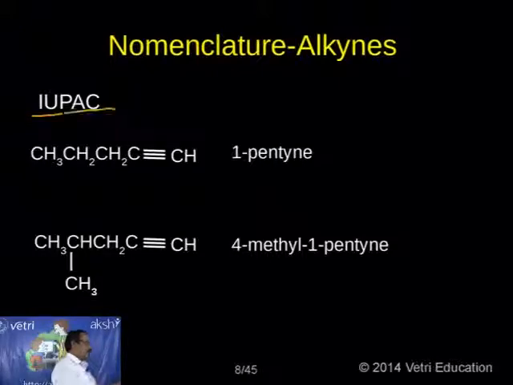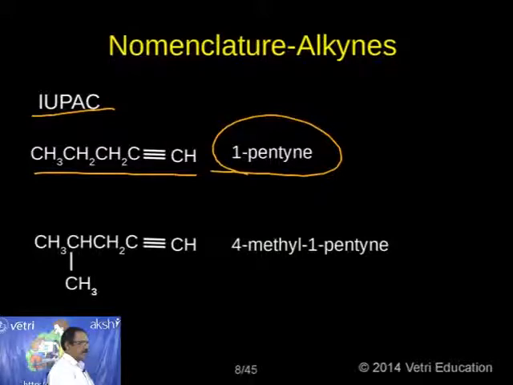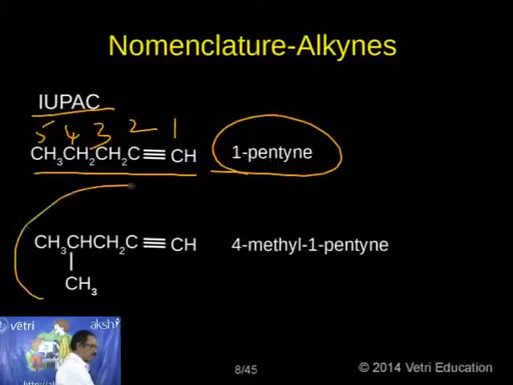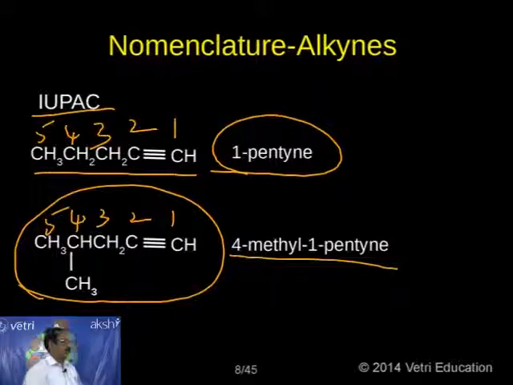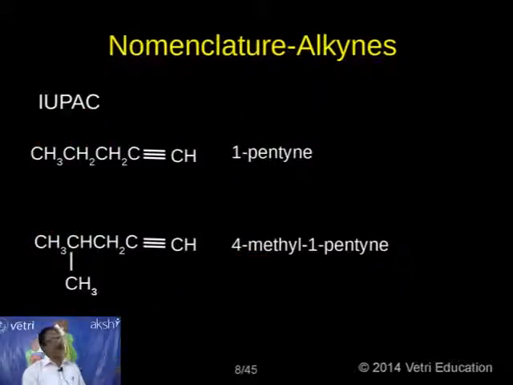Under IUPAC again, I want to give 1 or 2 examples. Here we have a more complicated structure. CH3, CH2, CH2, C triple bond CH. It is 1-pentyne. Numbering is 1, 2, 3, 4, 5. 1-pentyne. The same way, in this specific example, I will number again 1, 2, 3, 4, 5. It is 4-methyl-1-pentyne. This is the IUPAC name. So here we have to give importance to the position of the triple bond. That's why I have taken this specific example.